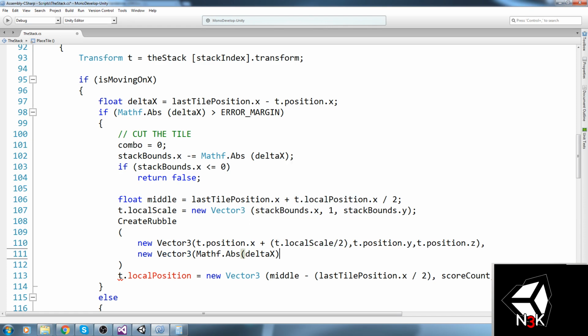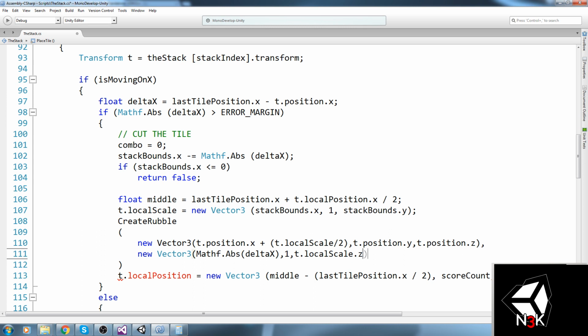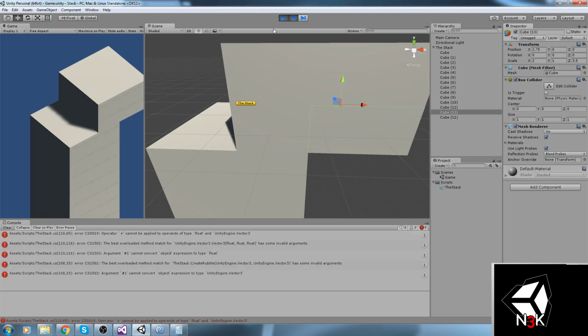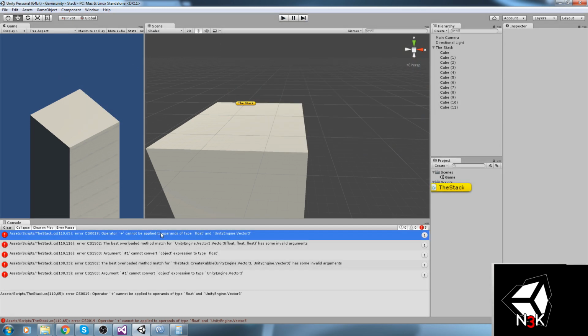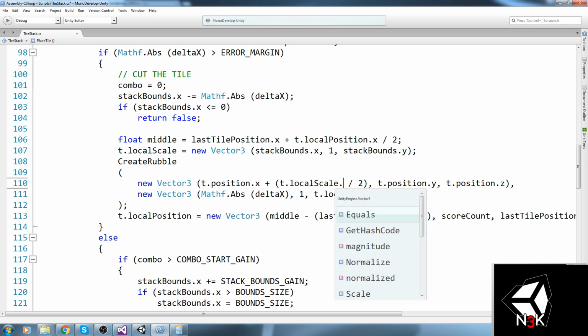As far as the y goes, it's always 1, and then take the local scale in z, since this one doesn't change, even though we modify the scale over here. It could be stack bounds on y if you prefer. And that's it. The CreateRubble function is being called. Let's try this out. Okay, so float cannot be applied. Oh, scale.x.